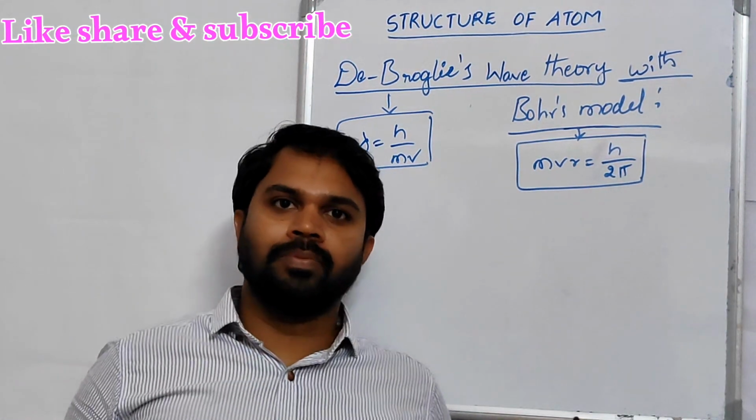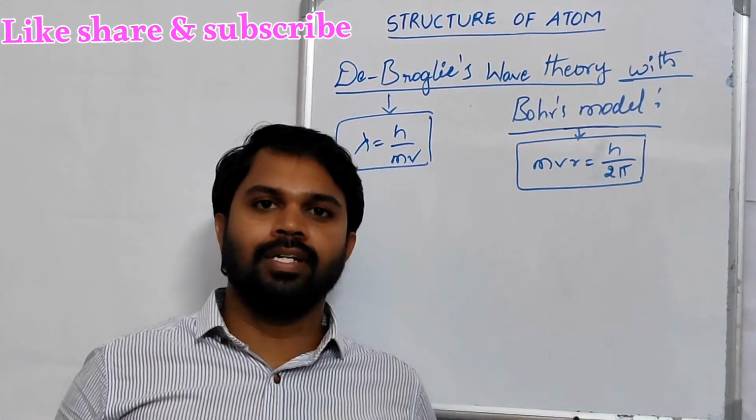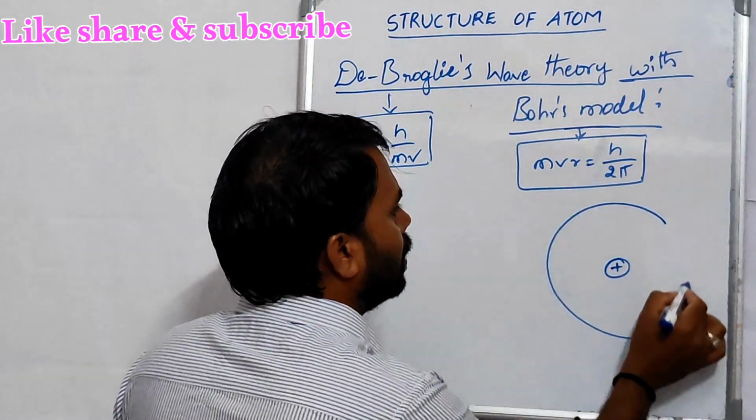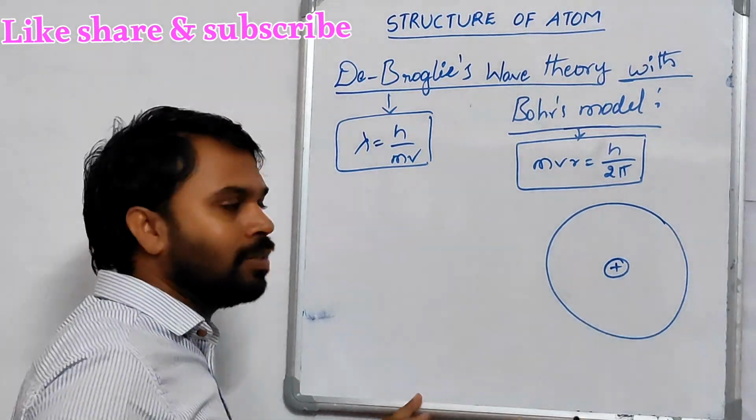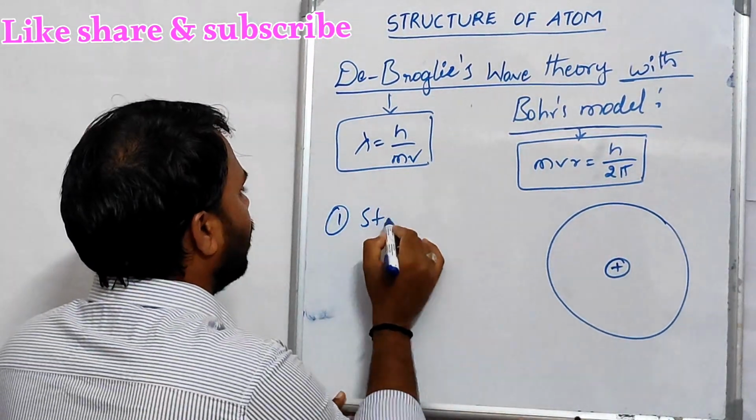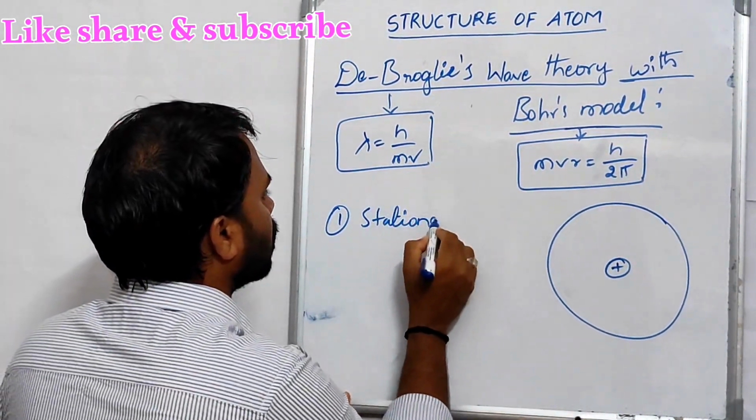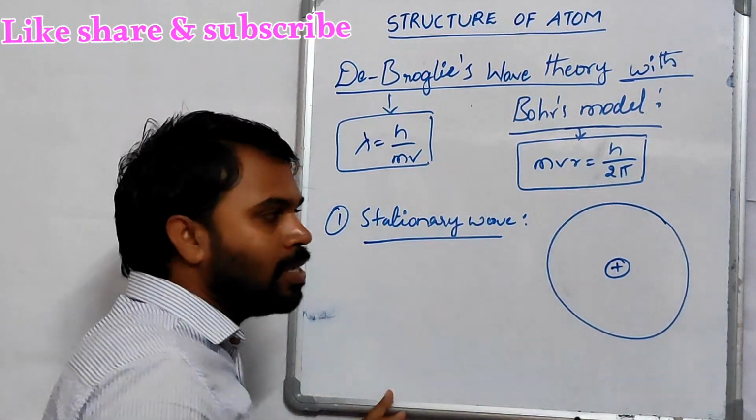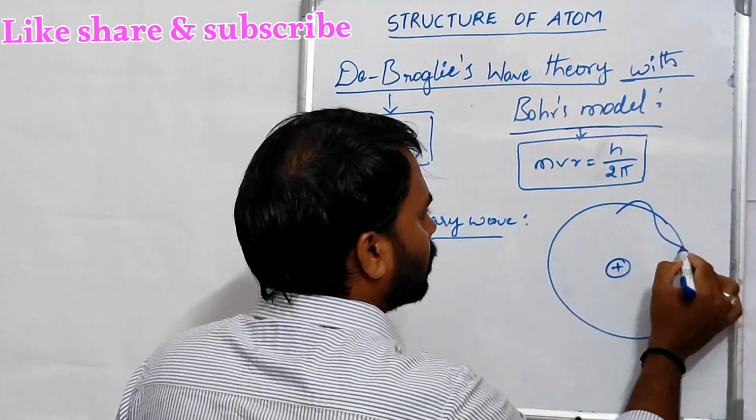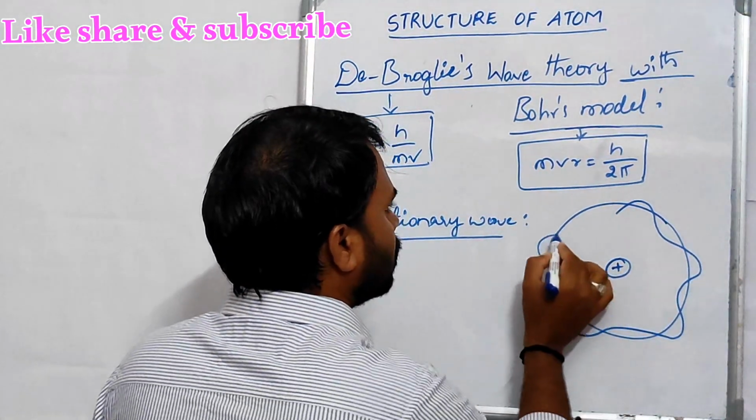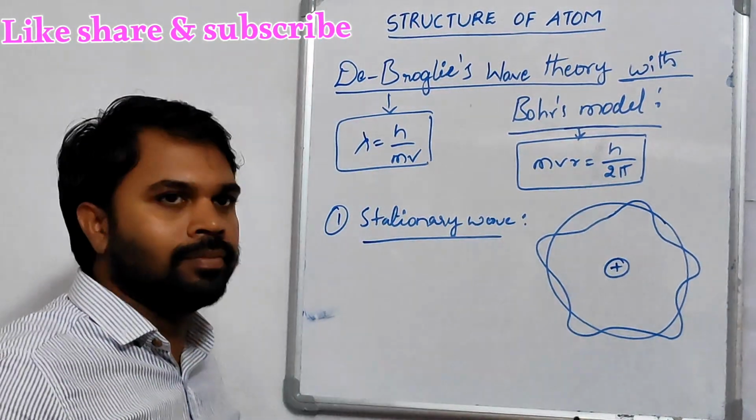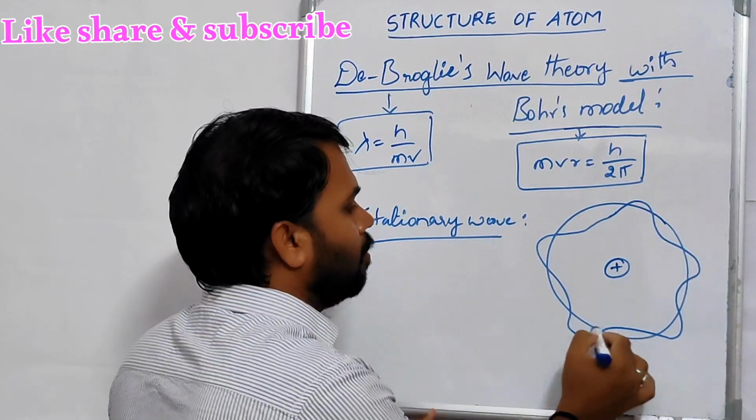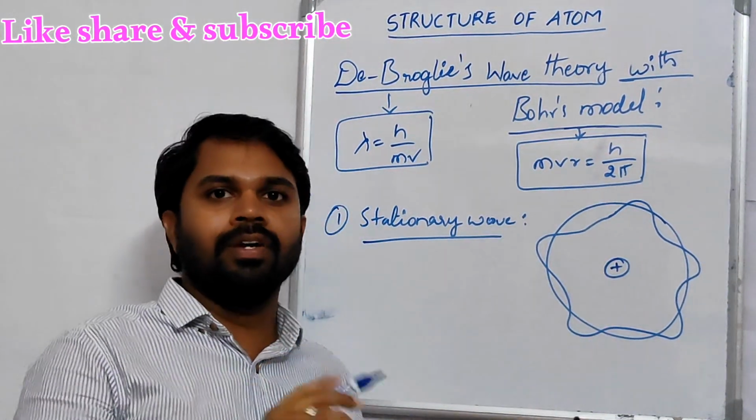Two types of waves are possible when an electron is moving around the nucleus in a fixed circular path. For example, this is the nucleus and this is the fixed circular path. One wave is a stationary wave. This is like this. This is called a stationary wave. In this case, electrons revolve in this wave only. Only one wave is possible.